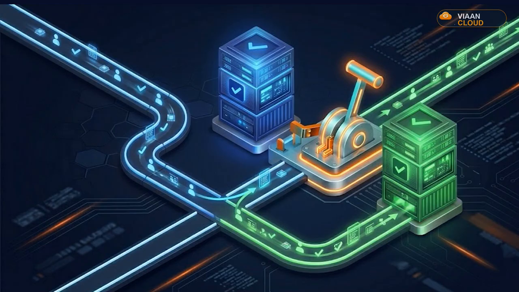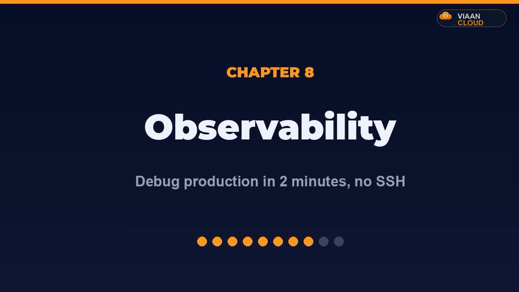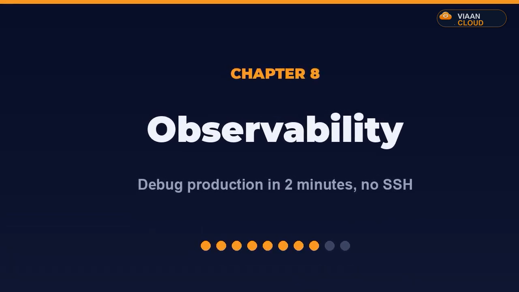Next, when it breaks at 3 a.m., how to find out why. Chapter 8. Everything's automated now, but one day it will break in production, and the only thing that matters is how fast you find out why. The payoff: I'll break the app on purpose and find the exact cause in about 2 minutes without ever SSHing into anything, because on Fargate you can't, and you don't need to.